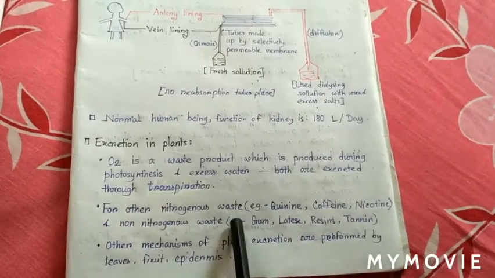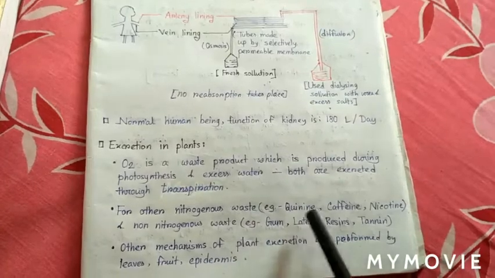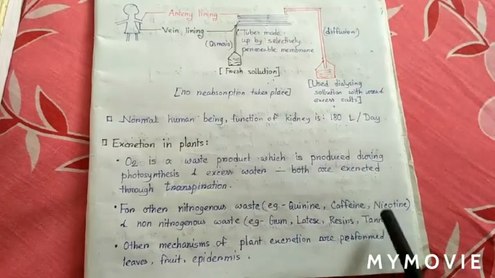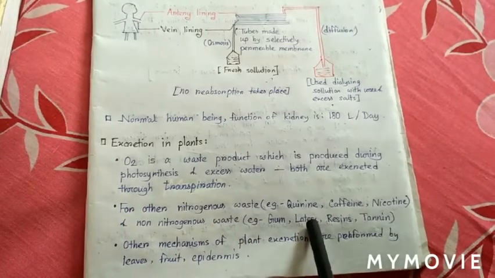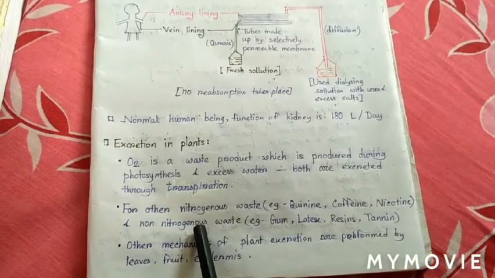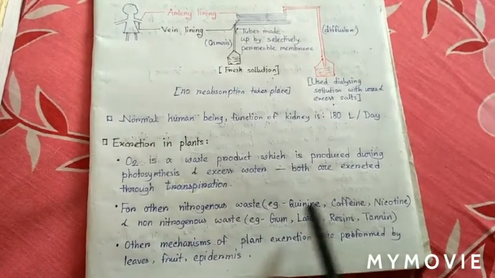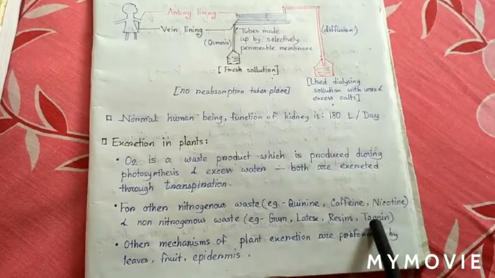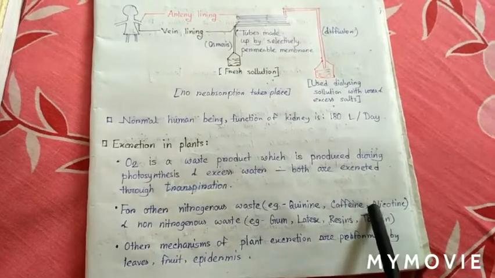Non-nitrogenous wastes are gum, latex, resins, tannin. Nitrogenous wastes are quinine, caffeine, nicotine, whereas non-nitrogenous wastes are gum, latex, resins, tannin. Be very careful about the spellings.